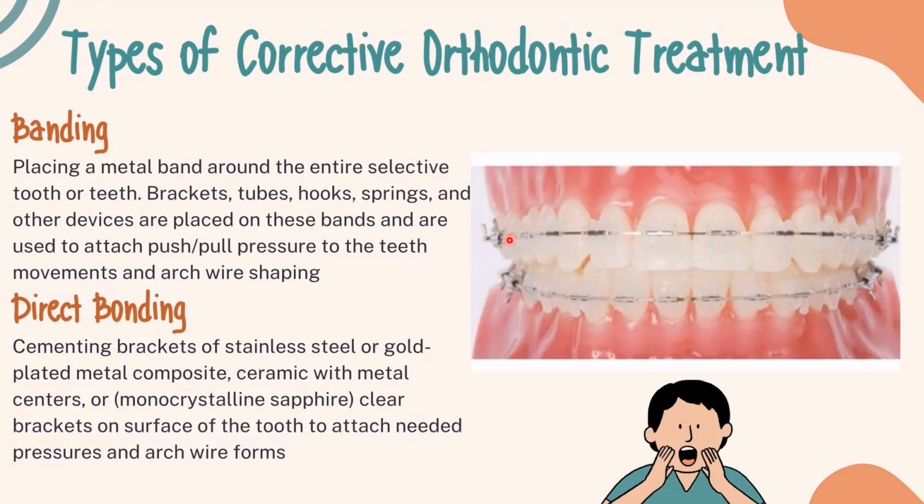And direct banding: cementing brackets of stainless steel or gold-plated metal, composite, ceramic with metal centers, or monocrystalline sapphire. Clear brackets on the surface of the tooth attach needed pressures and arch wire forms, like in this picture.